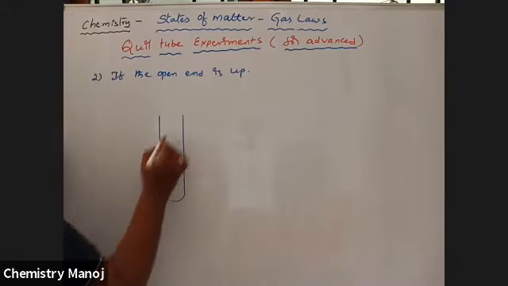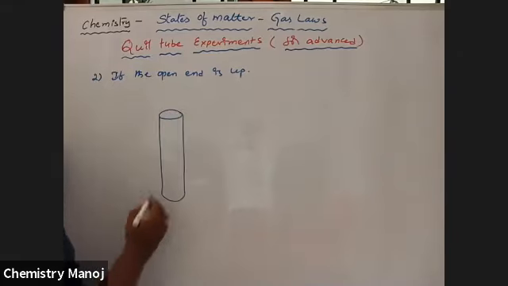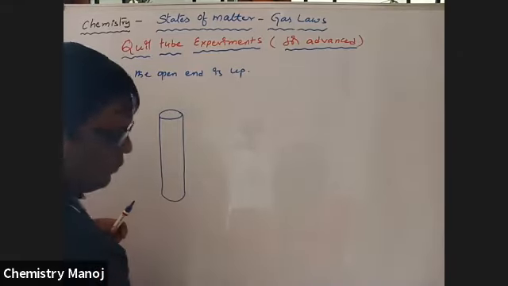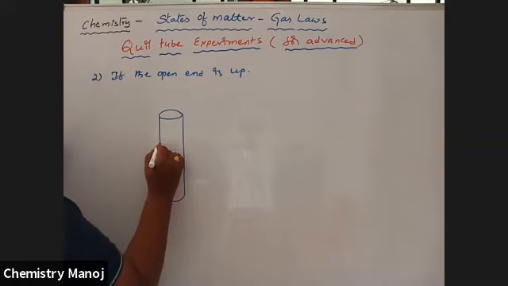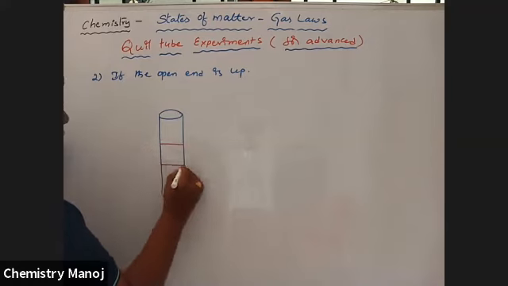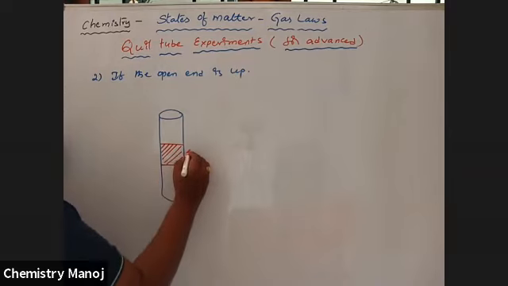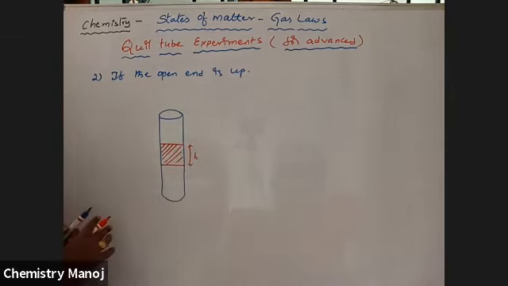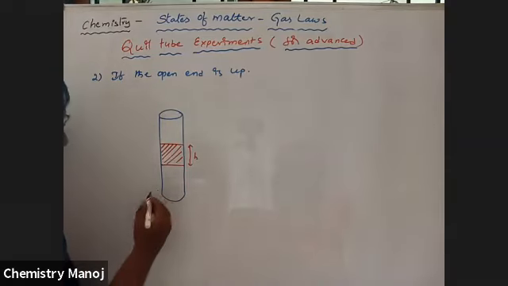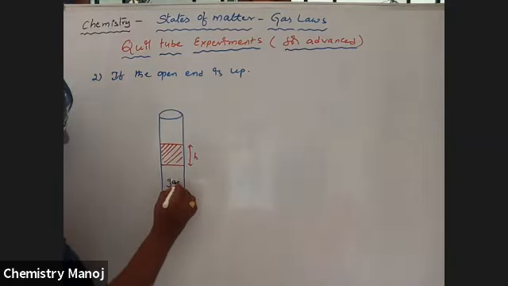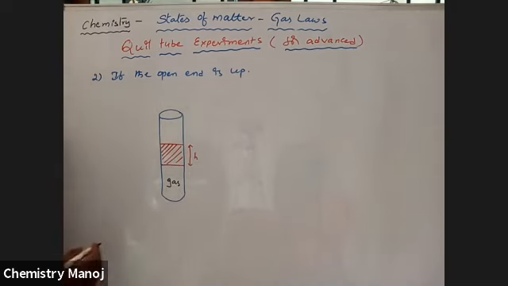This is the closed end. This is the open end. This is the mercury column, with H height. This is the gas trapped here.